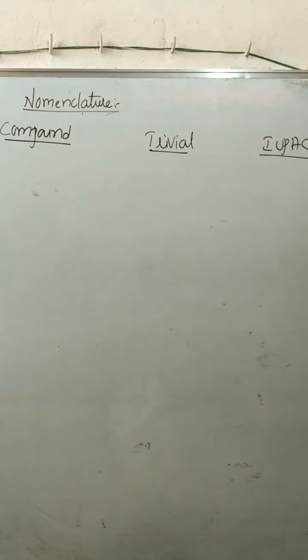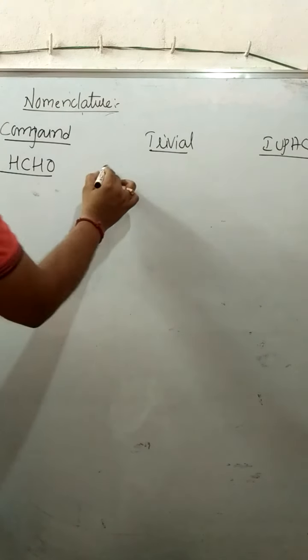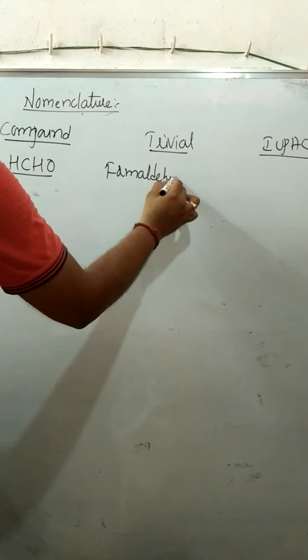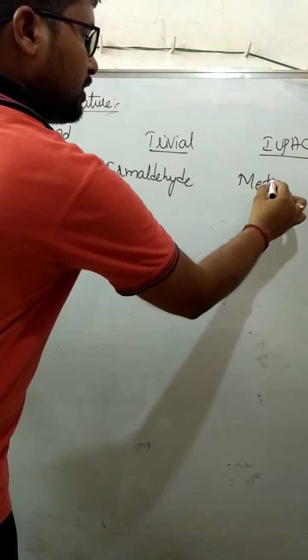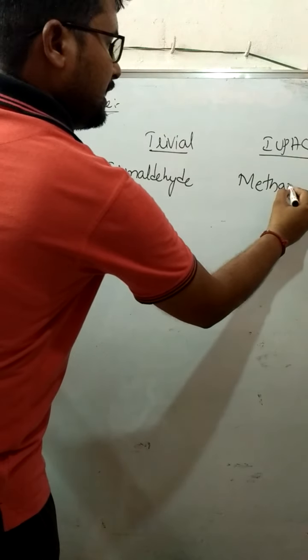Now let us discuss certain examples with reference to compounds, trivial naming as well as IUPAC naming. First one, HCHO. According to the trivial system, it is called formaldehyde. When it comes to IUPAC, it has only 1 carbon, hence the root word will be meth. The suffix should be al, hence it is called methanal.